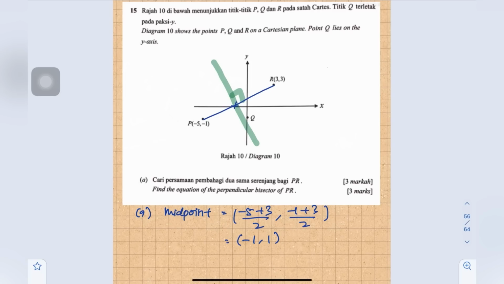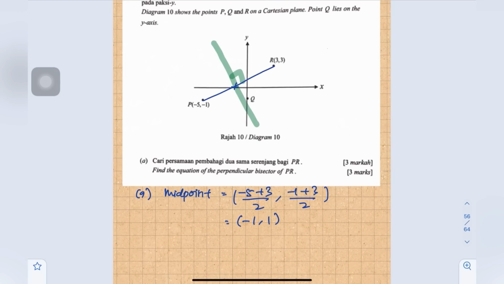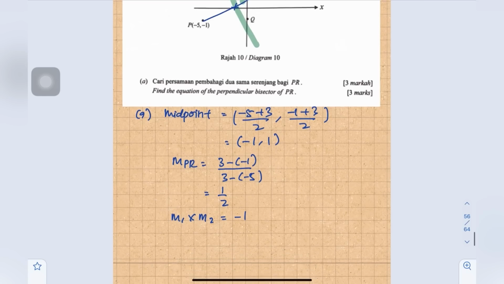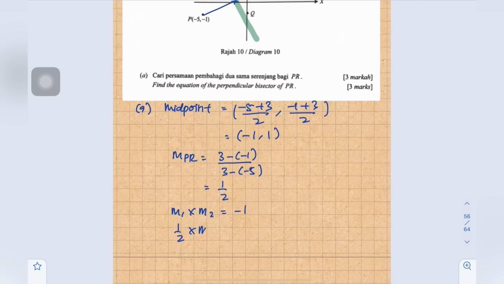The gradient of PR is y2 minus y1 over x2 minus x1, so 3 minus negative 1 over 3 minus negative 5, which equals 1 over 2. To find the perpendicular gradient, m1 times m2 equals negative 1. So 1 over 2 times m2 equals negative 1, then m2 equals negative 2.